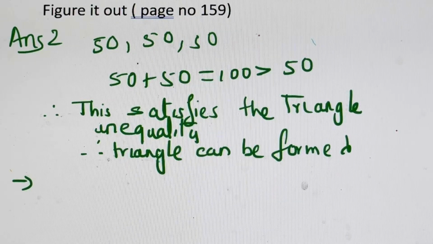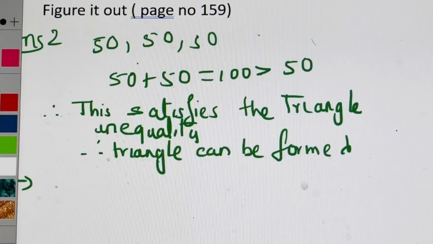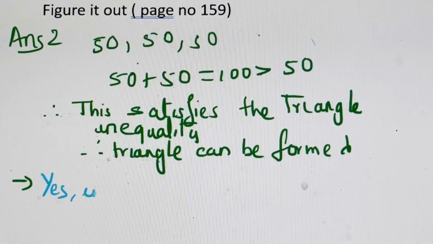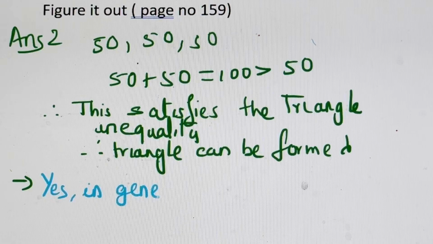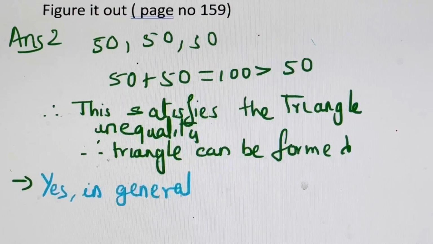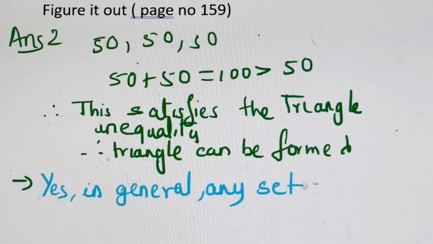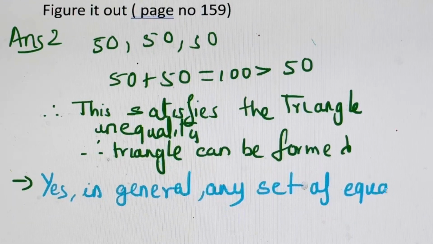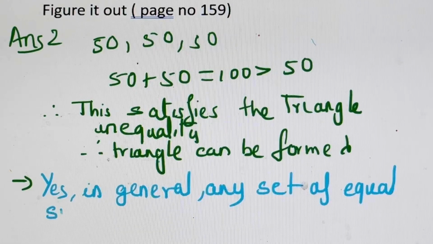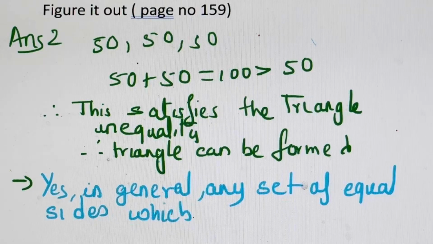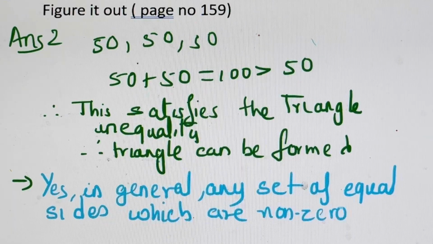So if I write the second answer: yes, in general, any set of equal sides which are non-zero, that is important, because with 0, how will you form a triangle with a number 0?